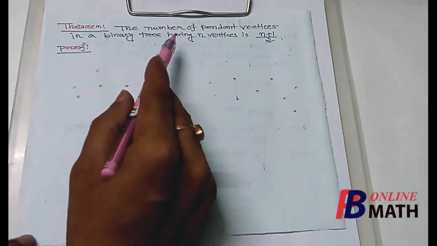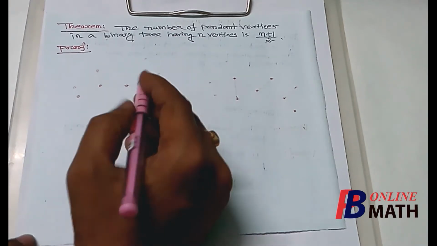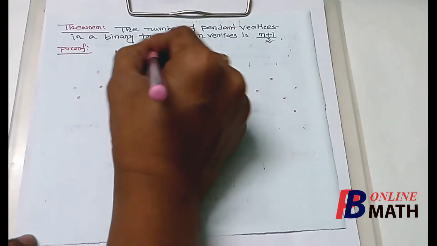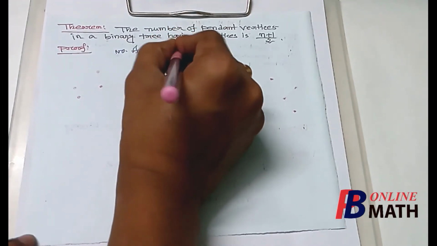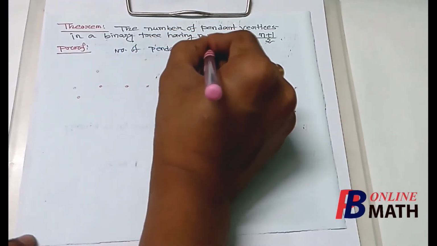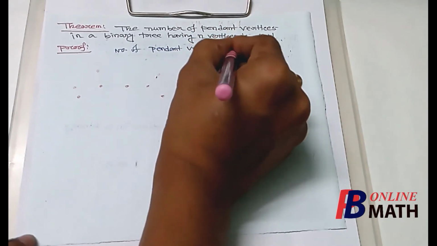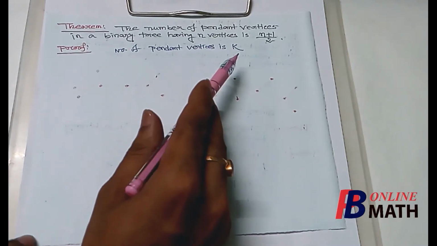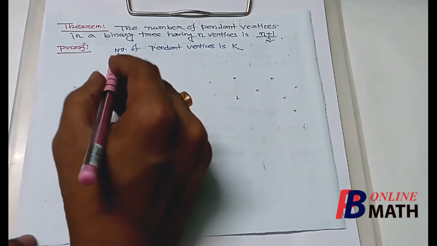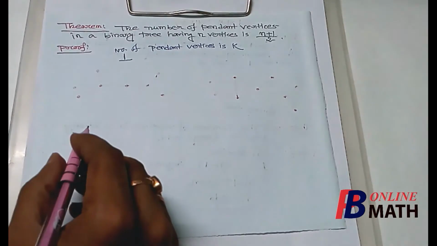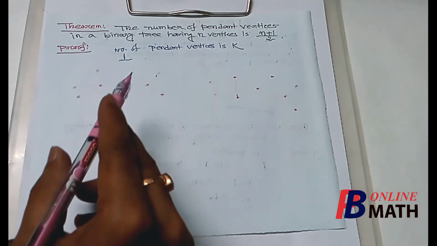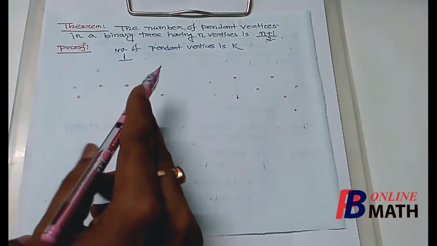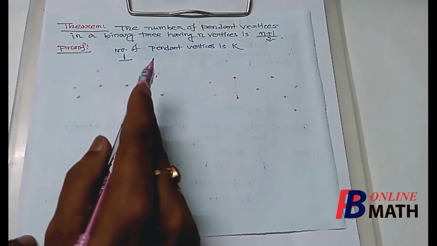So it is given that the graph contains n number of vertices. Now let us assume that the number of pendant vertices is k. So we assume that the graph contains k number of pendant vertices. We know that the graph contains one vertex having the degree 2, and for the remaining vertices the degrees are either 1 or 3.